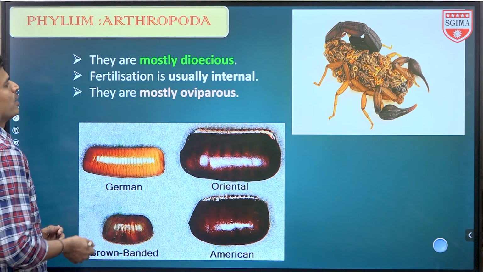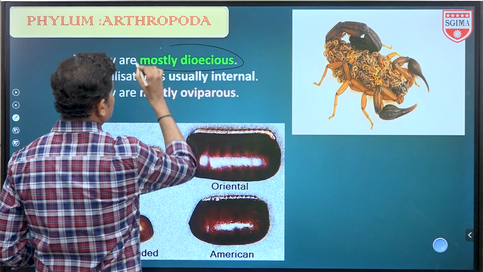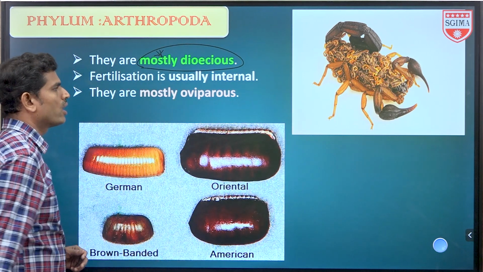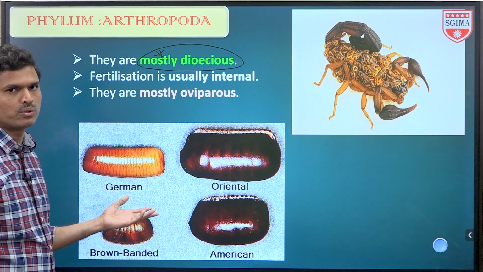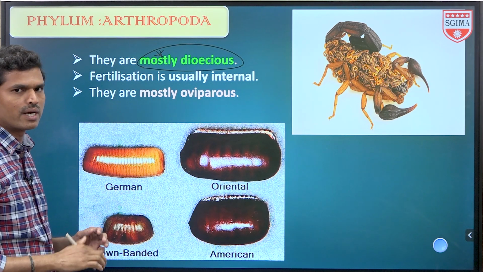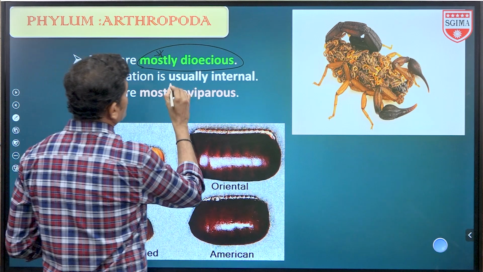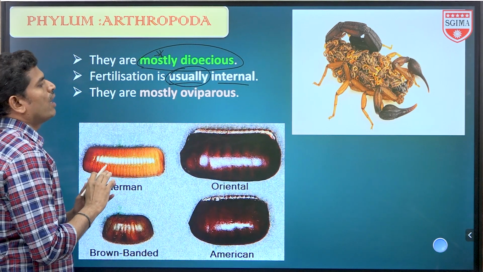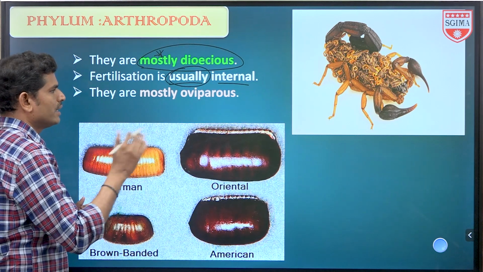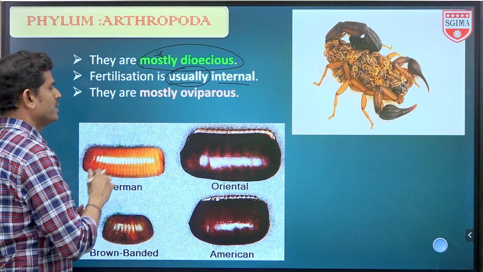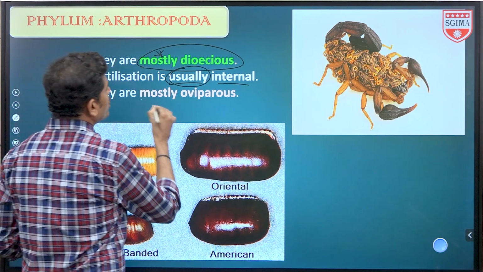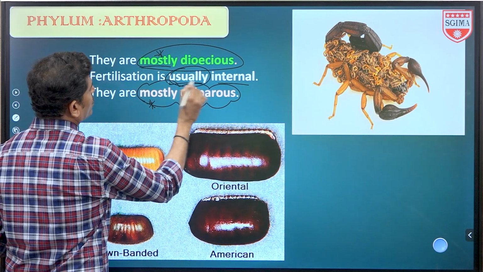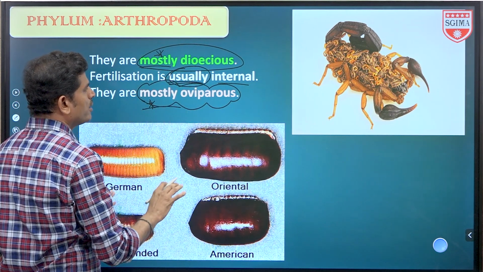Okay, next one, they are mostly dioecious. Mostly is an important word, mostly dioecious, but not all are dioecious. Dioecious means, as we already discussed, male and female organisms are separate, and fertilization is usually internal. This word is also important. So fertilization is not always internal, usually it is internal, but not in all organisms. They are mostly oviparous. Here the words mostly and usually are more important.